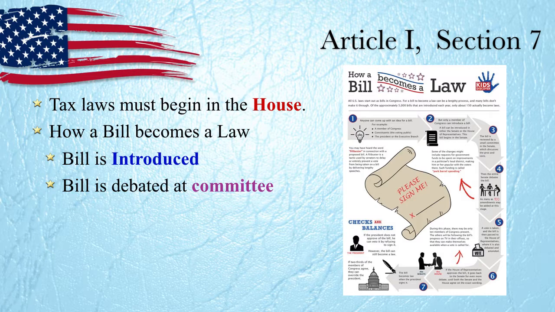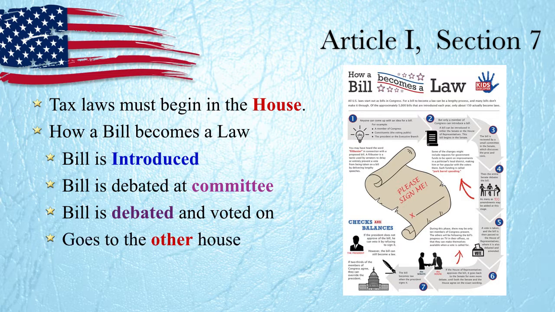So it goes into a small room with just a small number of representatives who are going to argue and debate it. Now, if it makes it out of committee, it is then debated on the floor of the Senate or the House of Representatives, and it's voted on. Then when it gets voted on and they say yes, we like this, it goes to the other house and that process starts all over again.